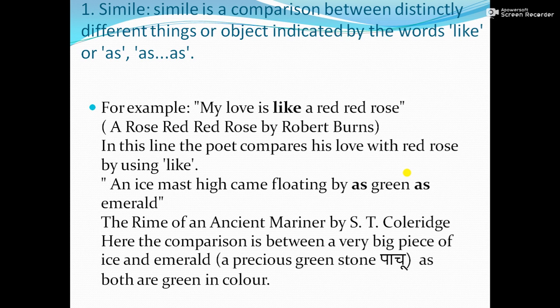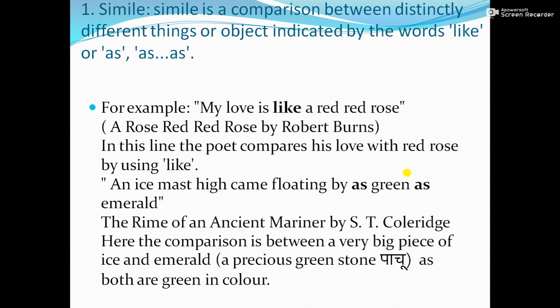This figure of speech expresses the intensity of his love as well as the freshness of love. Therefore, he has compared it to a red rose, because the color red shows intensity and it also indicates the freshness of that particular rose.